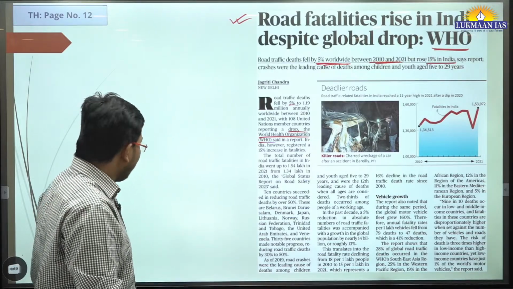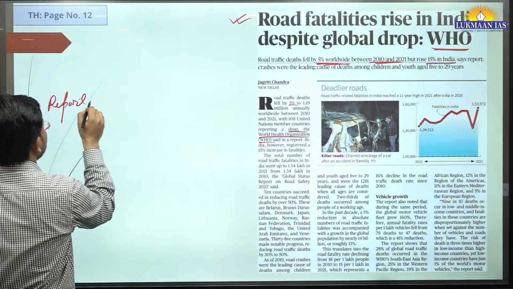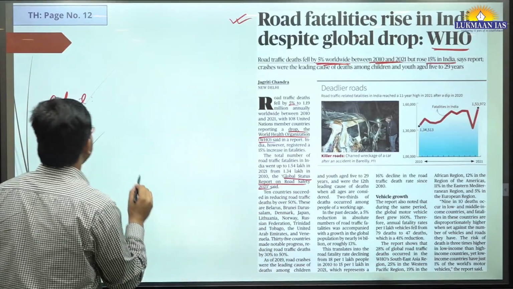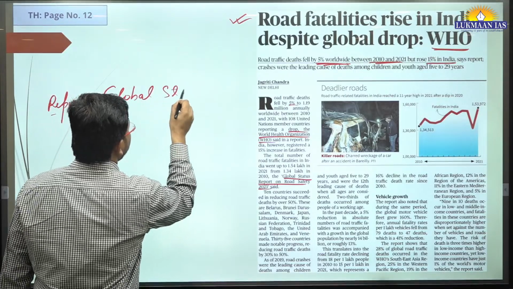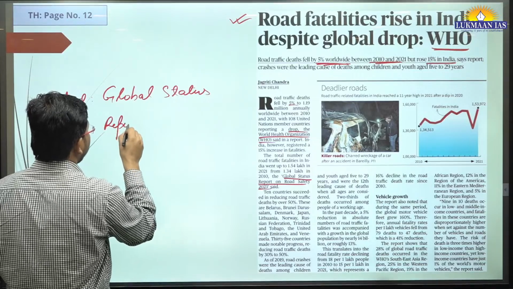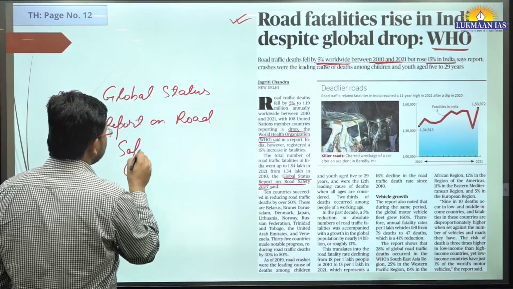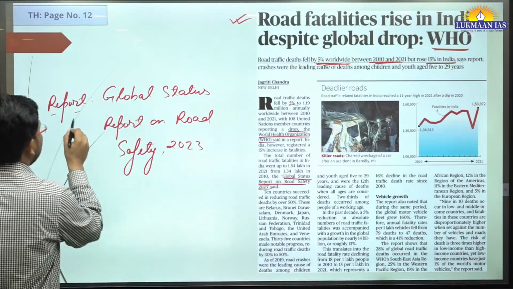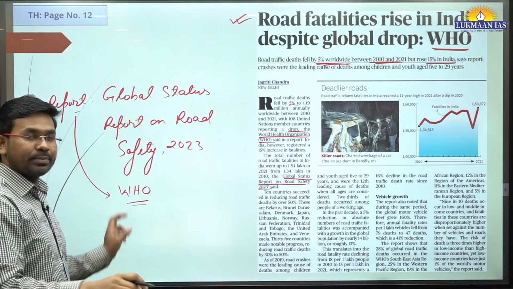This is reported by the World Health Organization. And what is the name of the report? It is important for you to understand the name of the report. The name of the report is Global Status Report on Road Safety 2023. I'm just writing the name of the report. Global Status Report on Road Safety 2023. And which organization released this report? It is the World Health Organization.